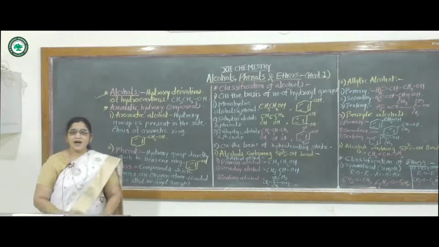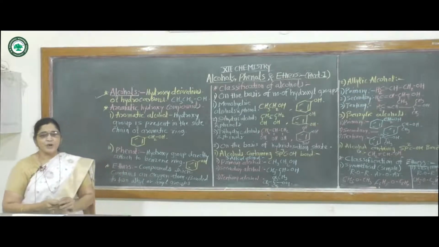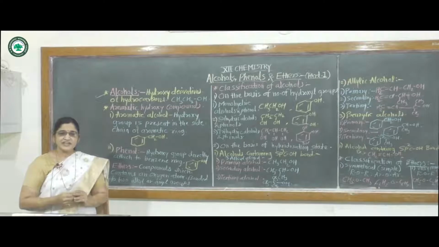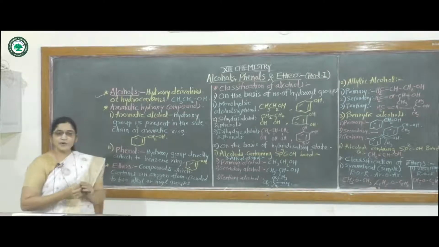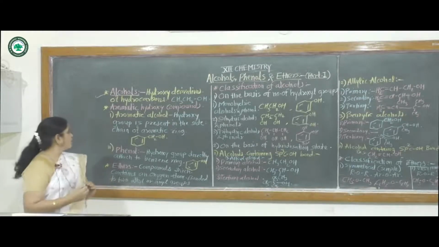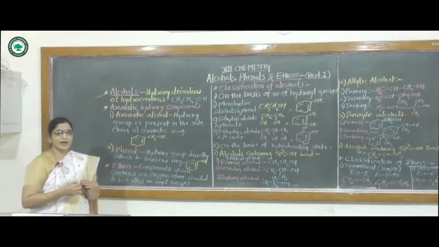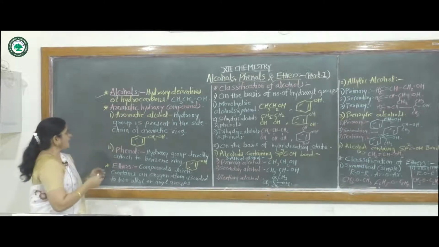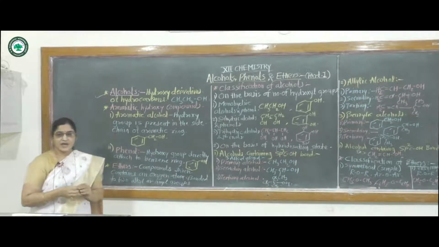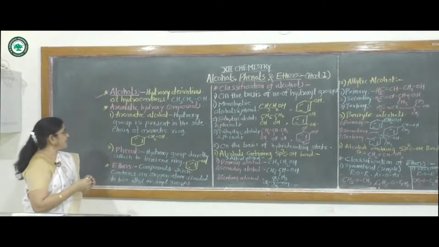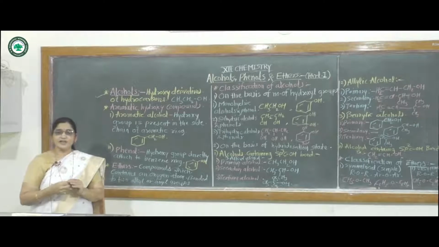These are hydroxy derivatives of hydrocarbons, that means hydrocarbons containing one or more hydroxy groups. Then aromatic hydrocarbons also contain hydroxy groups.